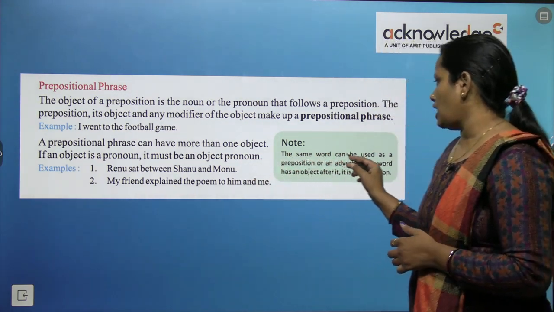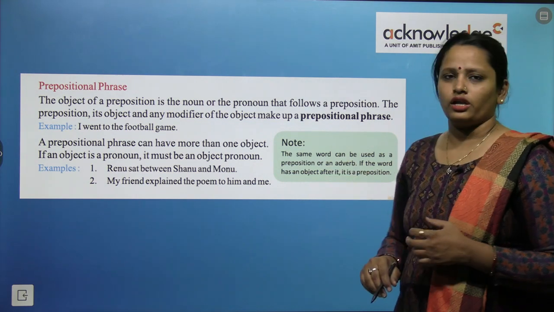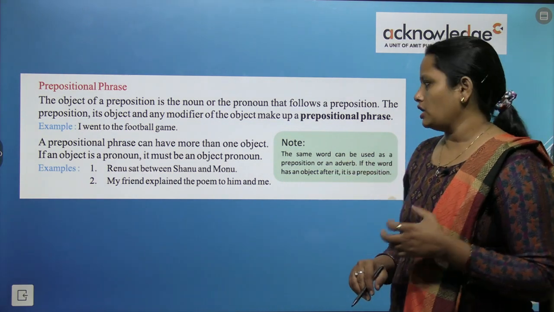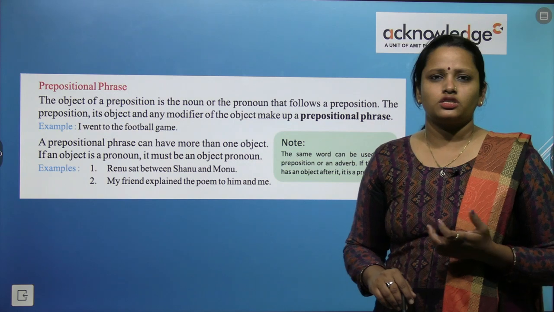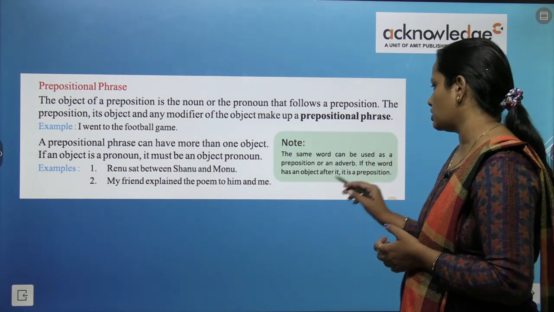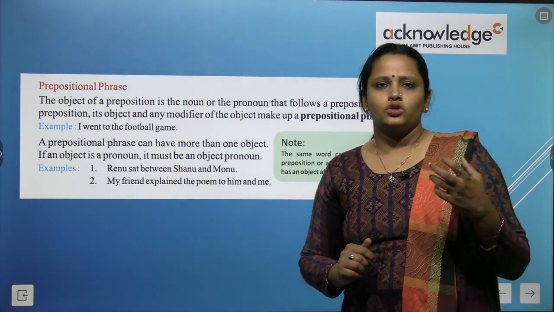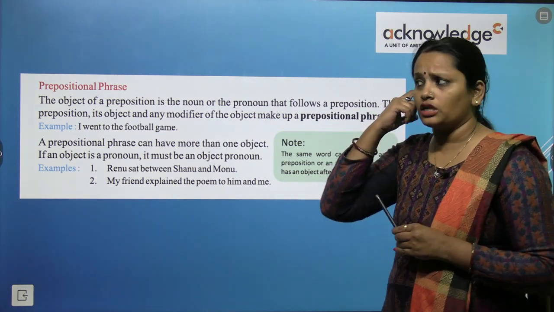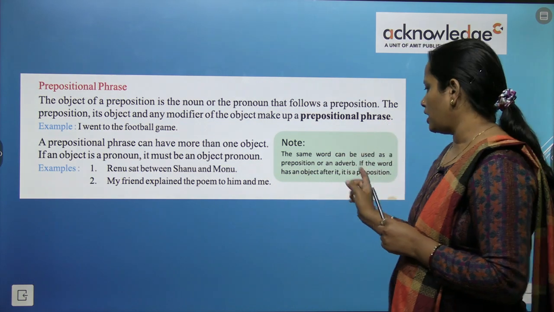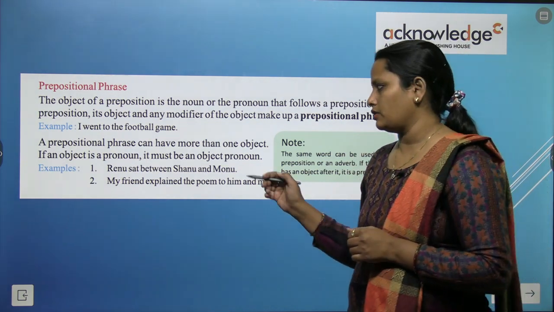The same words can be used as a preposition or as an adverb. So एक ही word को हम as a preposition भी use कर सकते हैं और as an adverb भी use कर सकते हैं. If the word has an object after it, it is called a preposition. So अगर किसी word के पीछे एक object है तो उसे हम preposition कहते हैं.